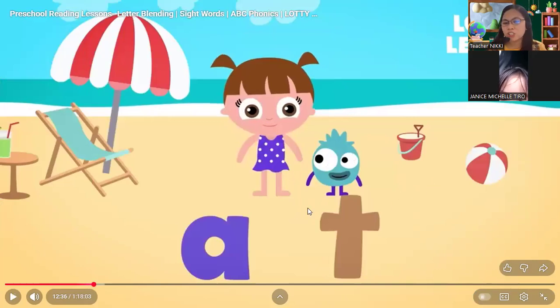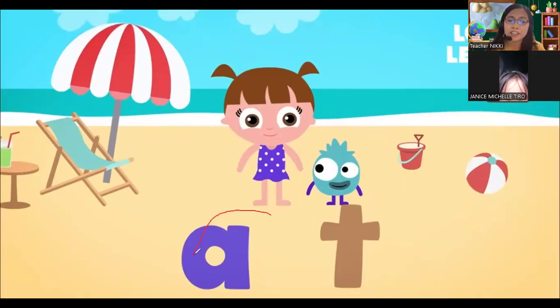Adara, can you please tell teacher what the letters are that you see on your screen? What letter is this? This is letter A. Look at the letter A. And A says, what is the sound of letter A? A says ah. Okay. A says ah.